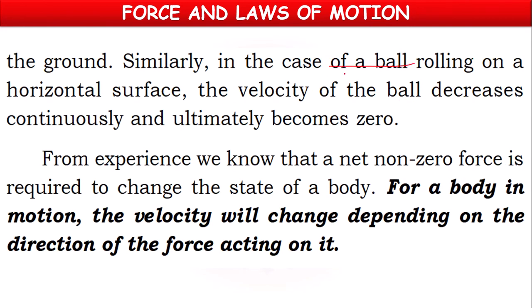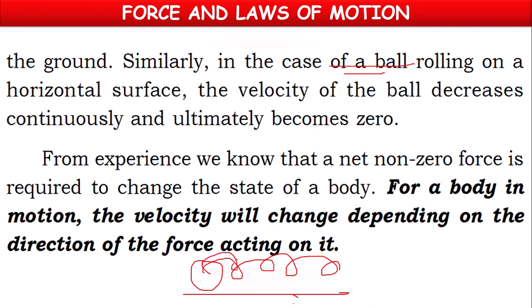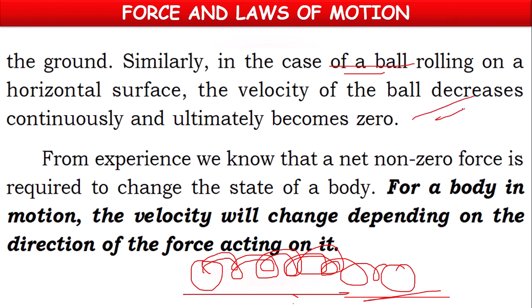In the case of a ball rolling on a horizontal surface, if it is rolling, due to friction of the earth its velocity will slowly decrease and finally become zero. Like that, in our real life, in so many objects the velocity may be decreasing, the velocity may be increasing, and sometimes it becomes zero.